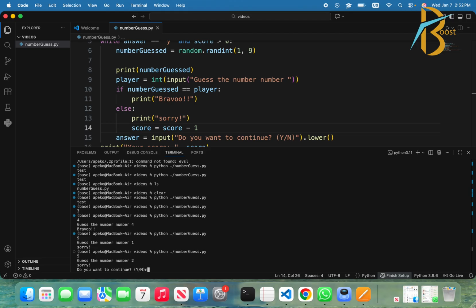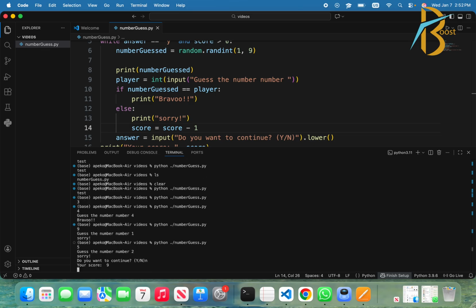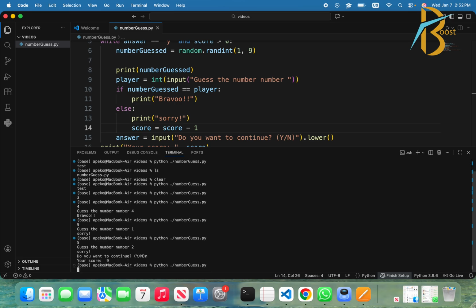No, I don't want to continue, and the program is expected to show me 9 actually as my score. Okay, you see it shows 9 as my score, which is not actually my score. My score is 0, but the number of times that you've played, that's the score that it's showing actually. So what we can do now, we can continue and see if everything is okay.